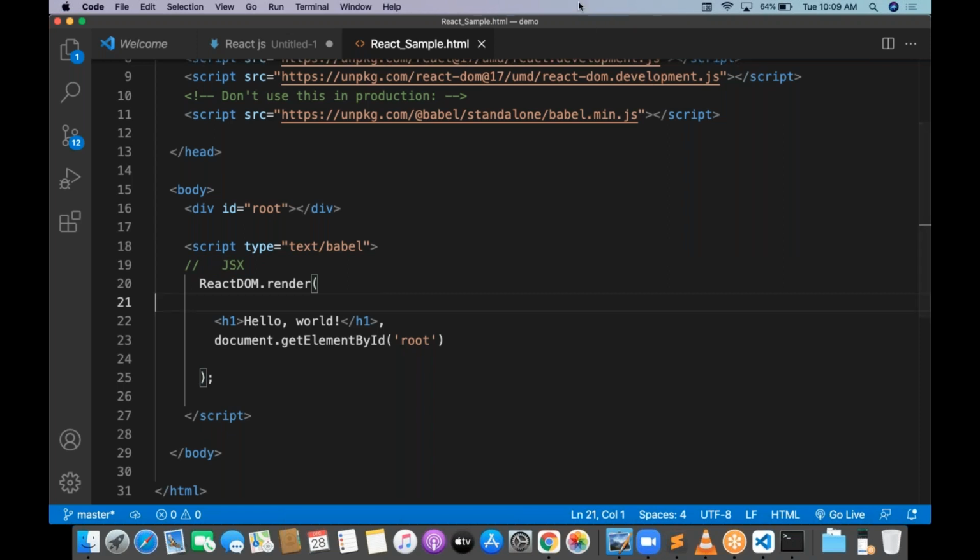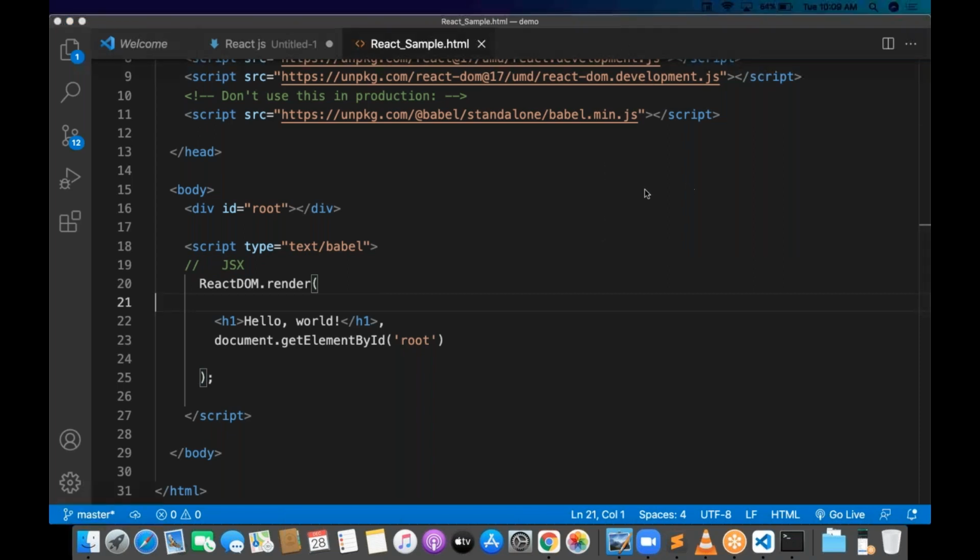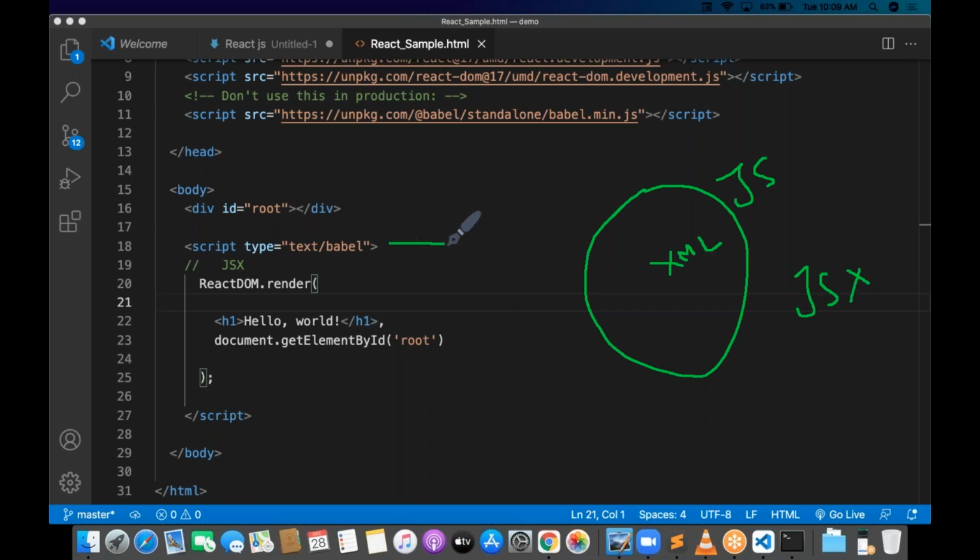JSX is nothing but what? What is JSX, Andy? Inside JavaScript, XML is there. This is called JSX. Inside JavaScript, XML is there. That is the reason this is called JSX. But where is the JavaScript? This is the JavaScript, na? Script type is text/babel, and it means it's JSX basically. Babel means JSX.